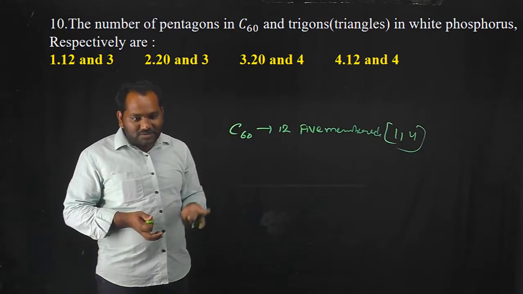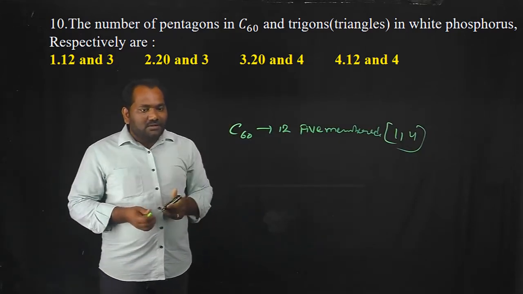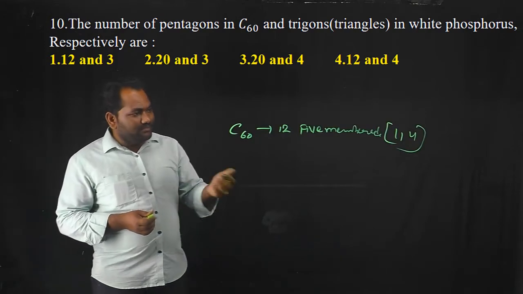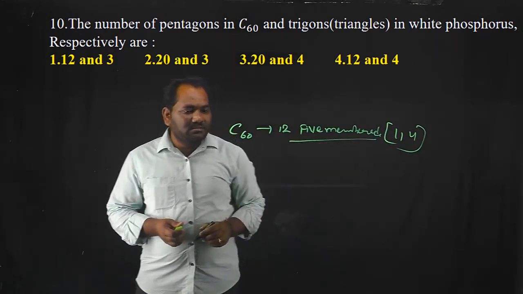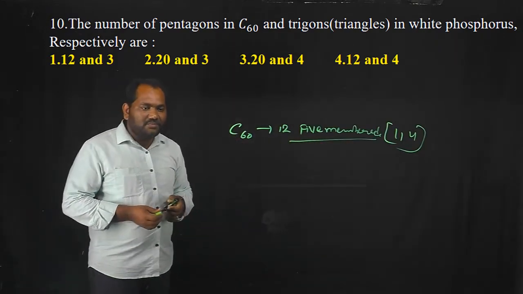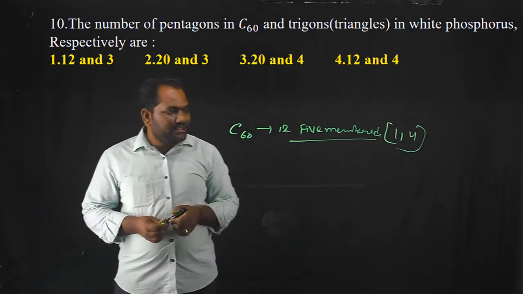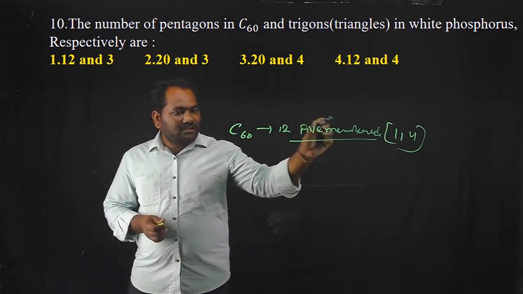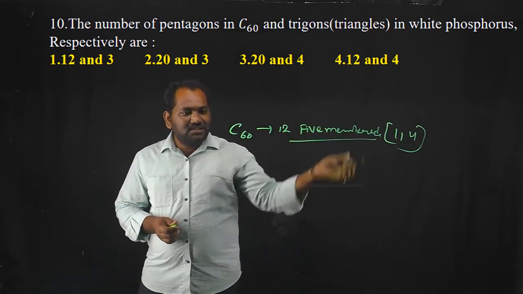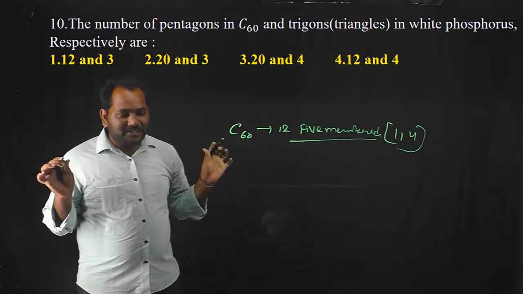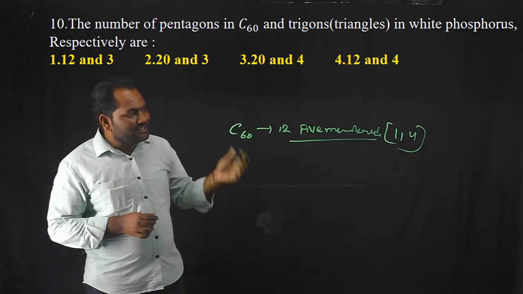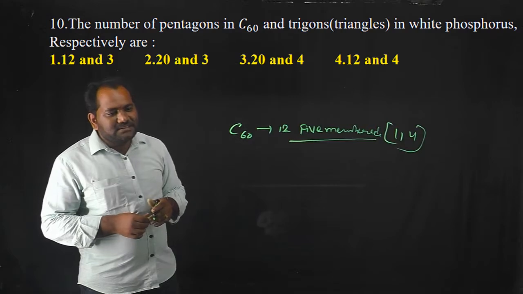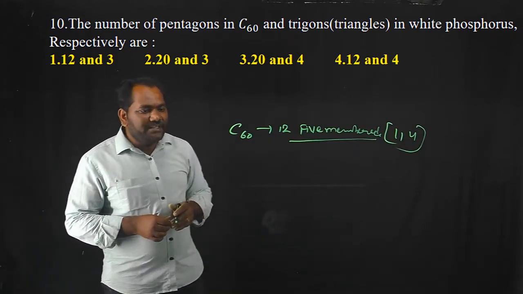If you know only about the fullerene C60, it is a basic important rule: any type of fullerene must contain 12 5-membered rings. So according to this rule, the correct options are 1 and 4. The second and third options are eliminated. So you can select the best option among these two, 1 and 4. So the second one is white phosphorus.